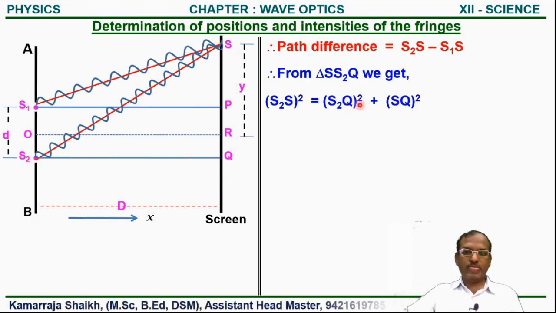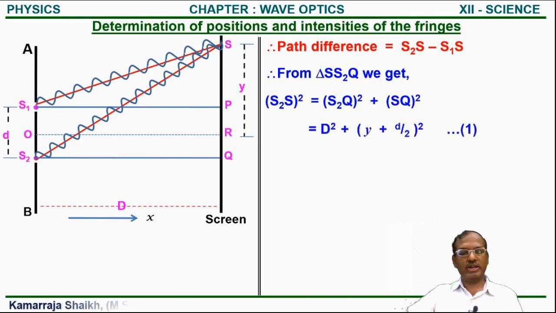The distance S2Q is always equal to that D, while that SQ is this distance, that distance is always equal to sum of this y plus RQ. The total distance SQ is the sum of this y distance and RQ, while this RQ is the d by 2. So we write this as D square plus (y plus d by 2) whole square. We call it is equation number 1.